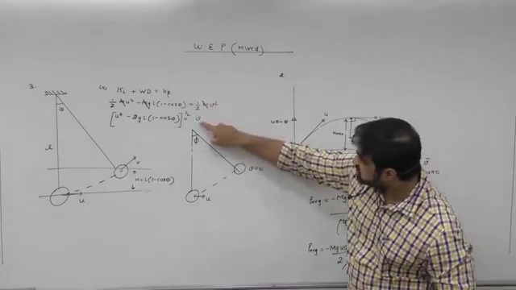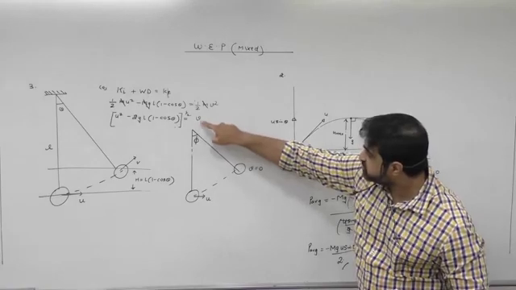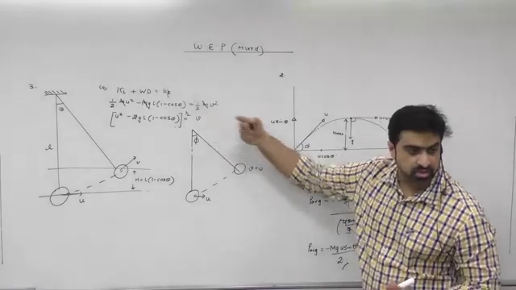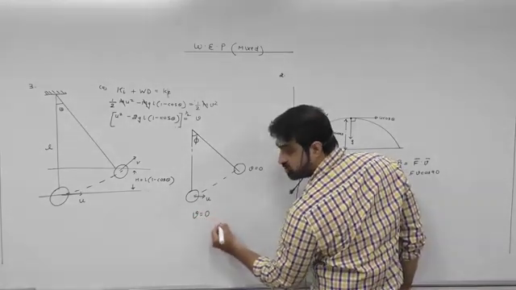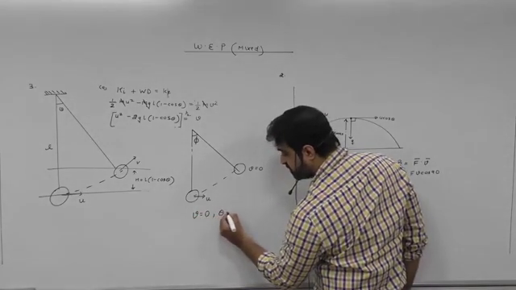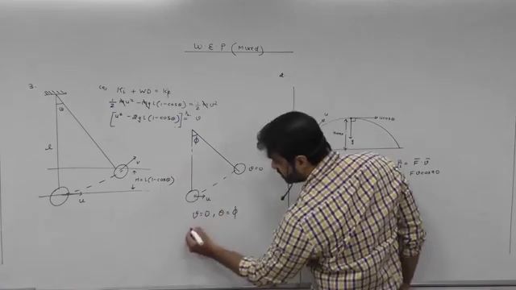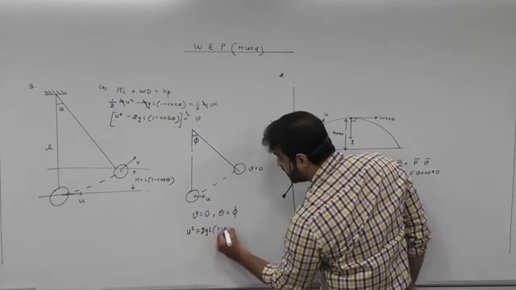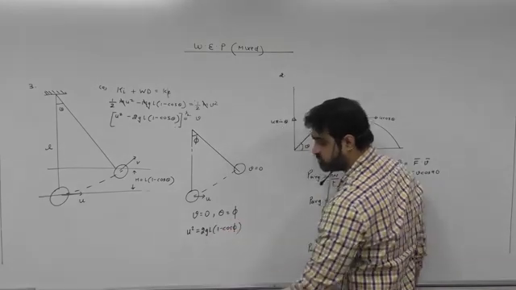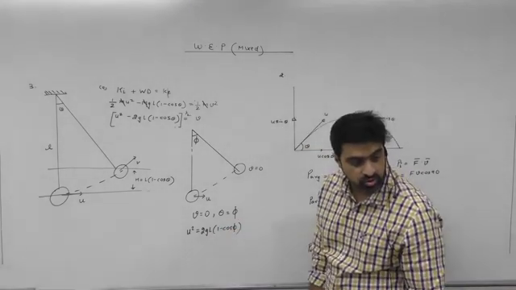So can I put v as 0 in the same formula? So if I put v as 0, what will happen? Come on, anyone. If I put v as 0, and theta is how much? Phi. So just put it over here. So ये क्या हो जाएगा? u square will become equal to 2gL(1 minus cos phi). बोलो. Yes or no?